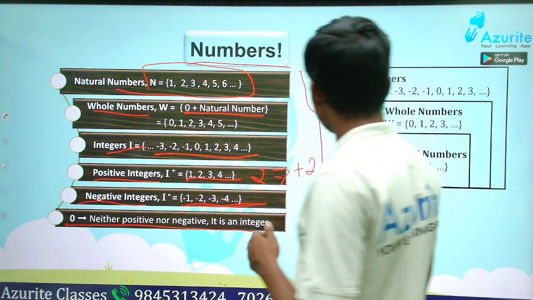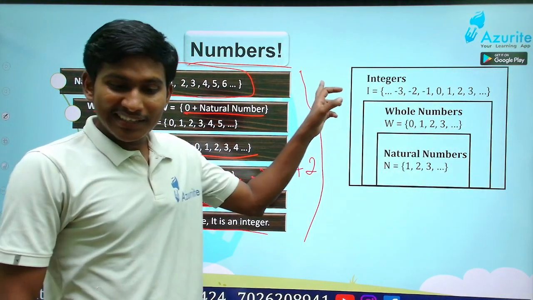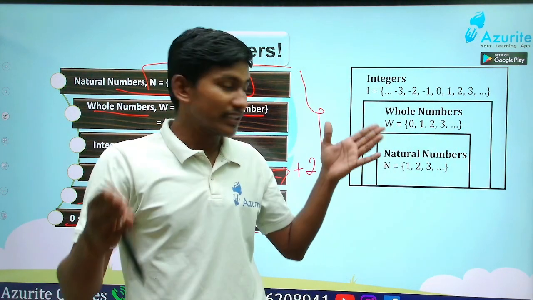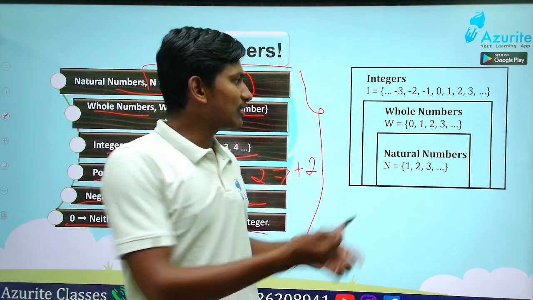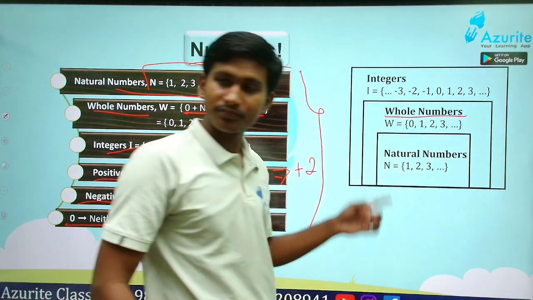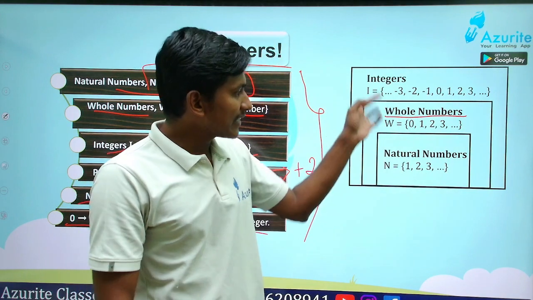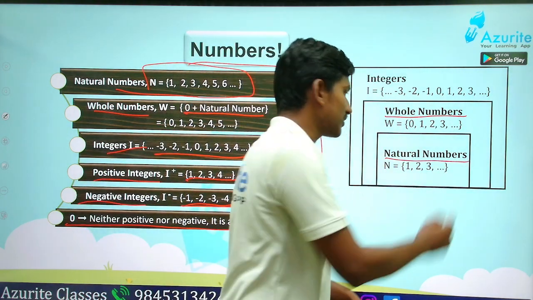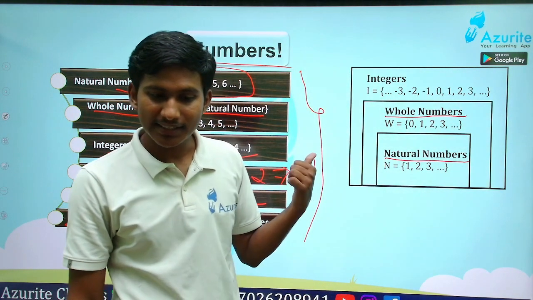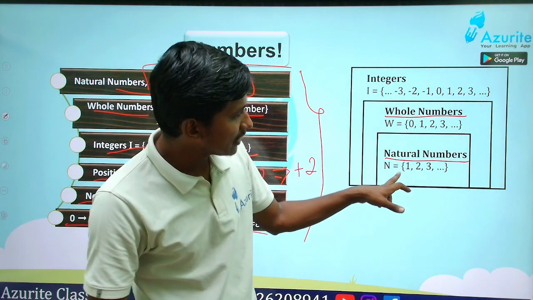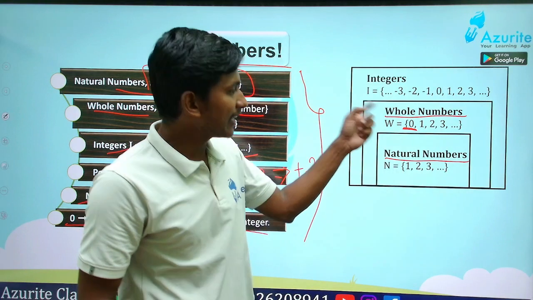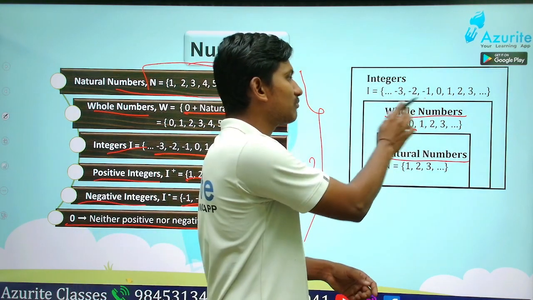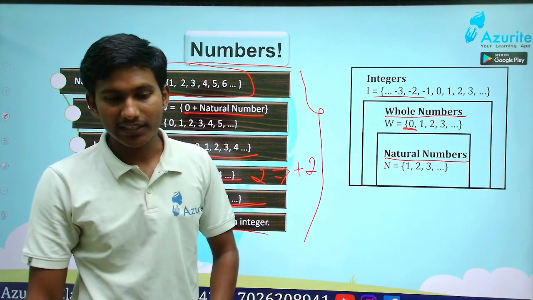If you see here, the whole set is integers; inside that will be whole numbers, and inside that will be natural numbers. Got it? First will be natural numbers, and if you add 0, it will become whole numbers, and to that if you add the negative numbers, it will become integers, isn't it?